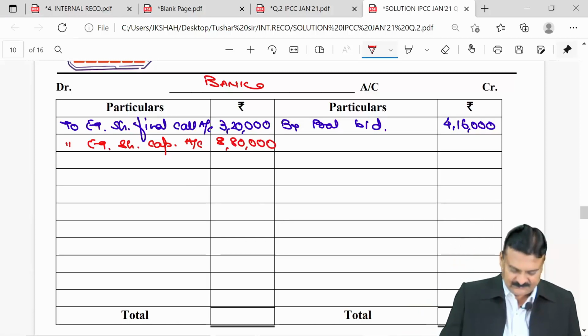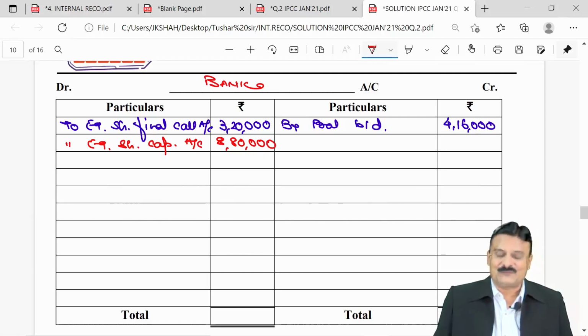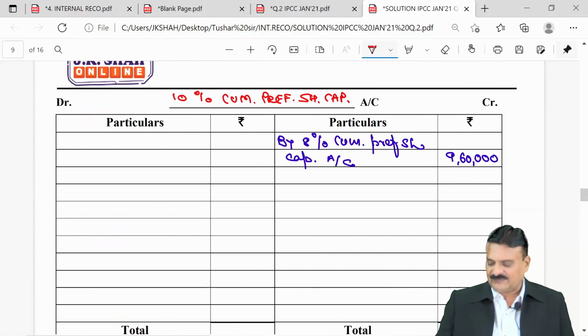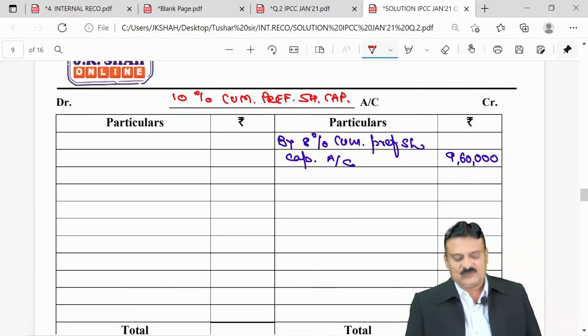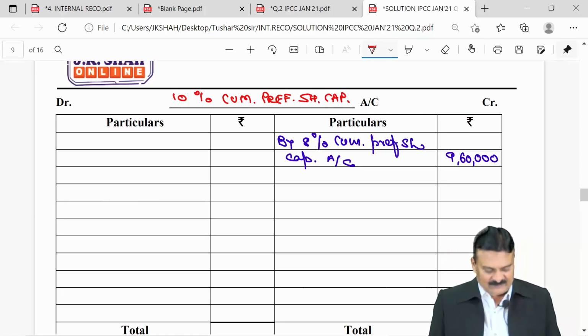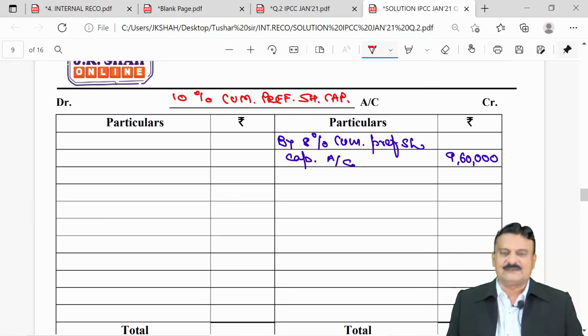Continue. Next, preference shareholders would subscribe 1 new preference share for every 4 preference shares held in cash. Come on. How many preference shares are there now? The old 8% has gone by. The new one are 10% preference shares. Number of preference shares in question's balance sheet was 1,28,000.